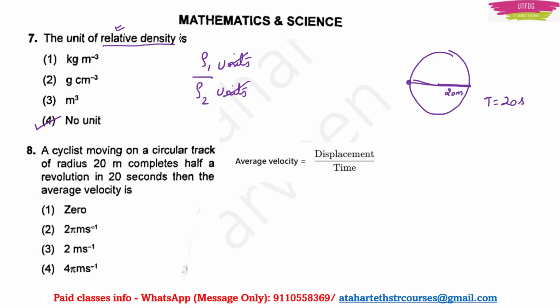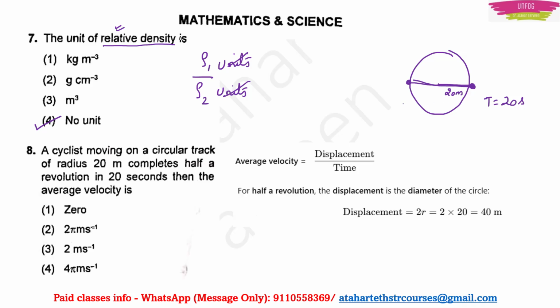So initially the cyclist was here, after 20 seconds the cyclist is here. We have to find the average velocity. So for half revolution, you have to see the displacement, right? What is the distance traveled by the cyclist? This is the distance traveled by the cyclist, right? If the circumference is 2 pi r, then the cyclist traveled 2 pi r by 2. So he traveled pi r distance.